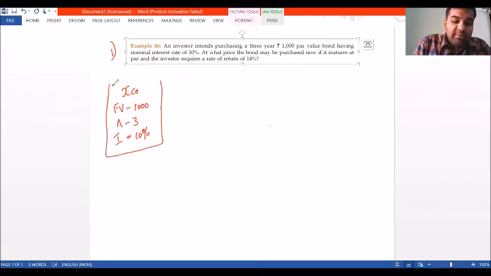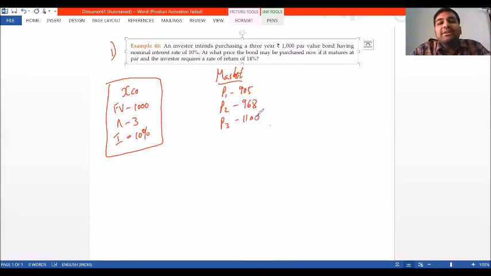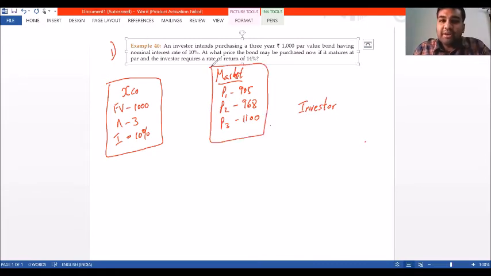This bond will be trading in the market at various prices. Say for example, price 1 is 905, price 2 is 968, price 3 is 1100. So it is up to the investor to purchase at whichever price is profitable for him. So the investor has the option to buy this bond at any price as he likes, which is floating in the market. Say for example, the investor purchases the bond for rupees 1000 at the face value itself.